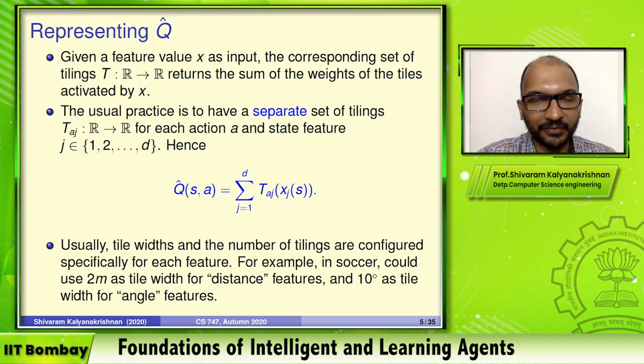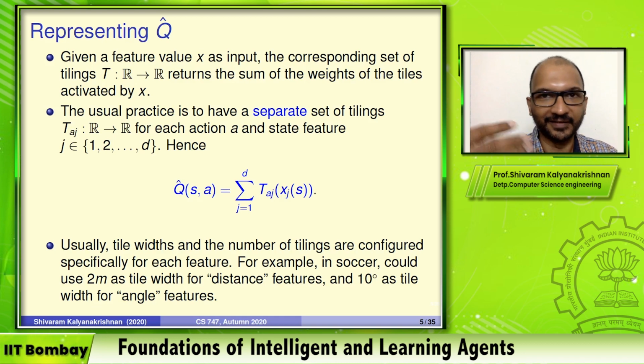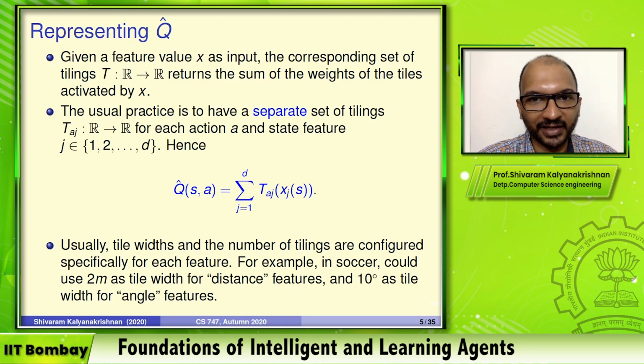This number should also somewhat correspond with the number of tiles that you use. And if it's an angle, 2 meters does not make any sense. If you're measuring angles in degrees, then maybe 10 degrees is a reasonable tile width. If something is happening and you're making an update, then states which are within 10 degrees of this particular feature will also get updated to some extent. And if you so want, you can also change the number of tilings used for different state features, actions. That's not commonly done, but you could do it if you wanted.